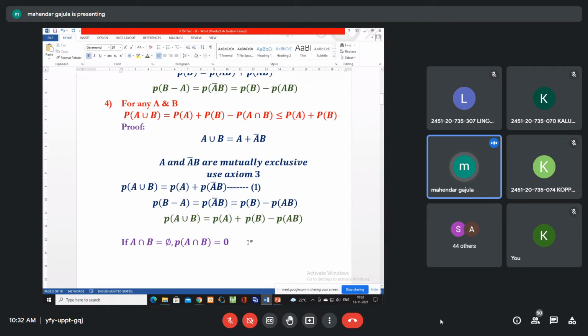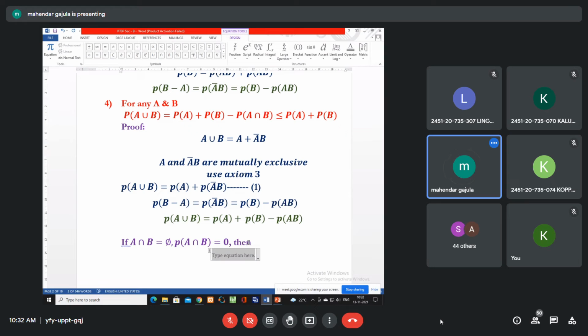Then what do you get? Then what it gives? P A union B equals to what? You'll get a maximum value, right? PA plus PB.